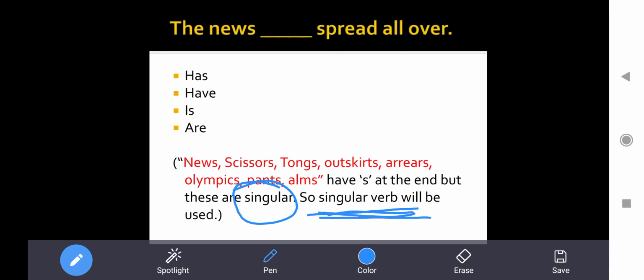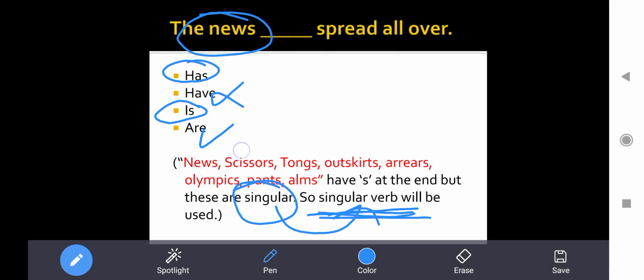Just now we studied, if the subject is singular, verb will also be singular. So by this statement we have come to know that the news is a singular thing, right? The news is singular. So what am I going to use? Has, either has or is. तो have और are वाला option तो मैंने क्या कर दिया? Eliminate कर दिया, because that will not be your answer. Now understand this sentence. The news has spread all over. The news is spread all over.